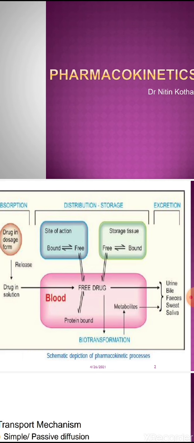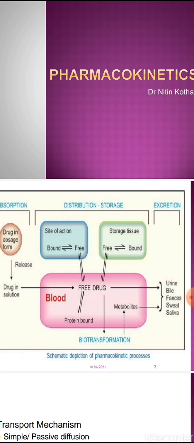So when the drug has shown its effect, now the drug is no longer required, so there is a need to excrete this drug. To make the drug excretion friendly, the drug is biotransformed, it is metabolized.